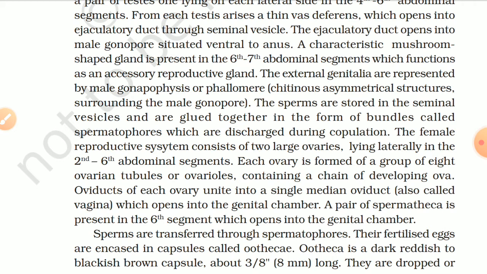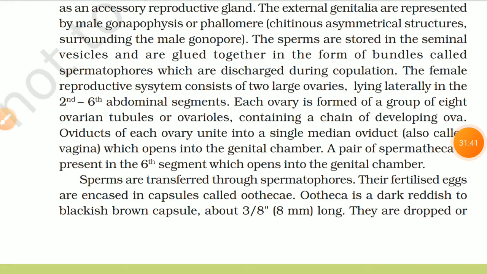A characteristic mushroom-shaped gland is present in the 6th to 7th abdominal segment, which functions as an accessory reproductive gland. The external genitalia are represented by male gonapophysis or phallomere, chitinous asymmetrical structures surrounding the male gonopore. The sperms are stored in the seminal vesicles and are glued together in the form of bundles called spermatophores, which